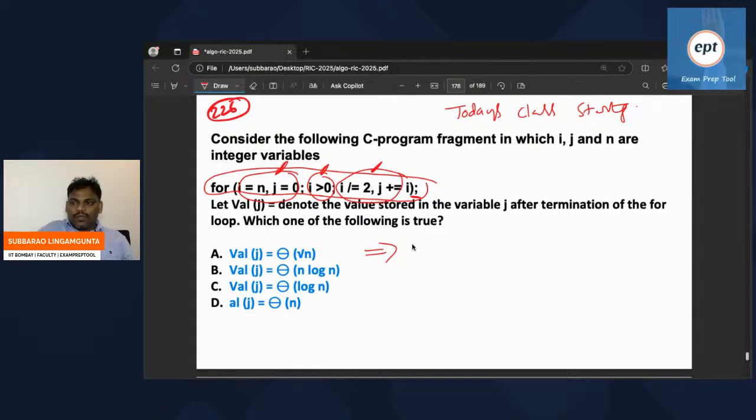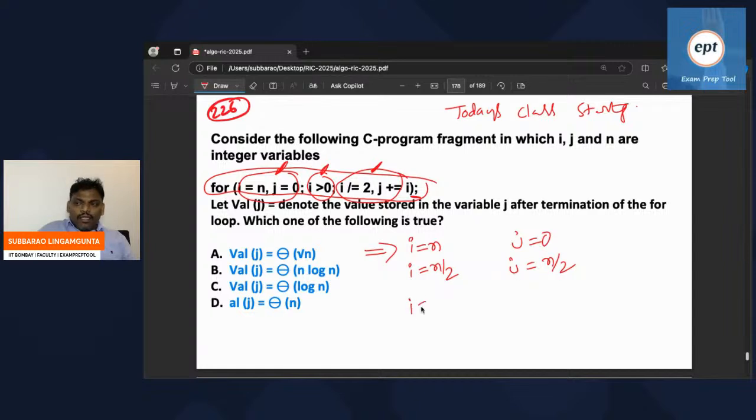So let's see this one. Initially i is equal to n, j is equal to 0. The first time the condition is true. Then the next time, i value becomes n by 2, and j becomes j plus i, so j is 0 plus n by 2, which is n by 2.